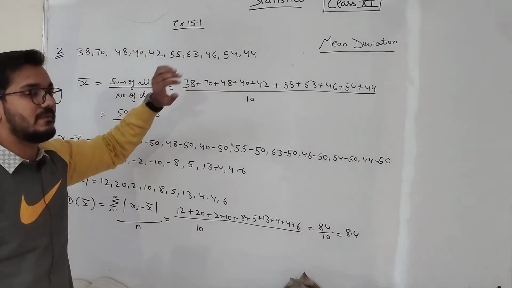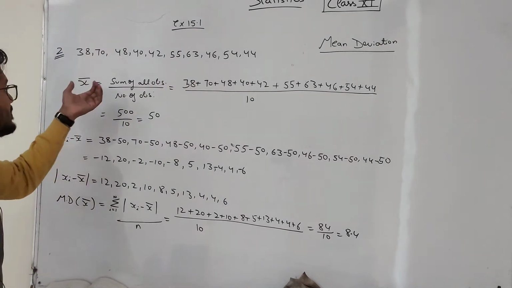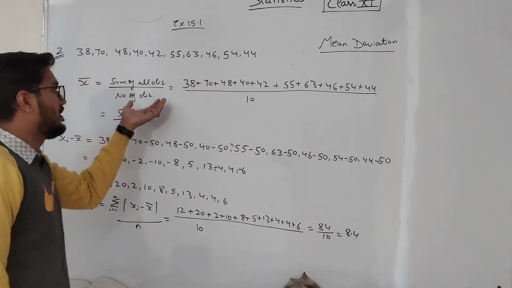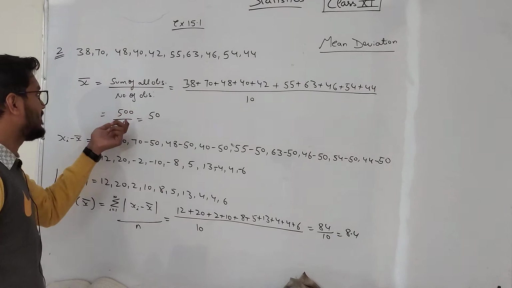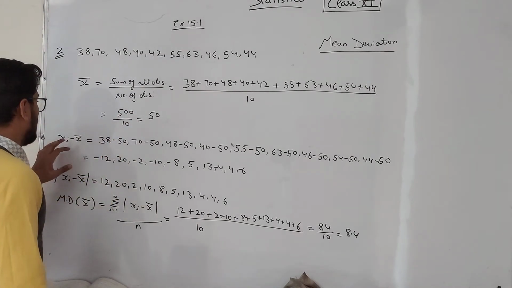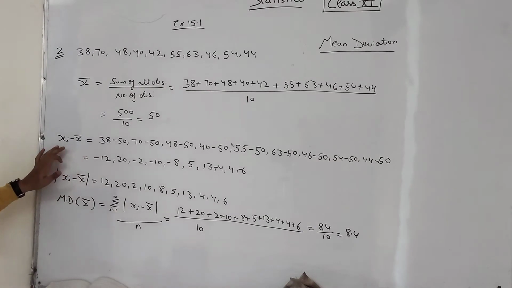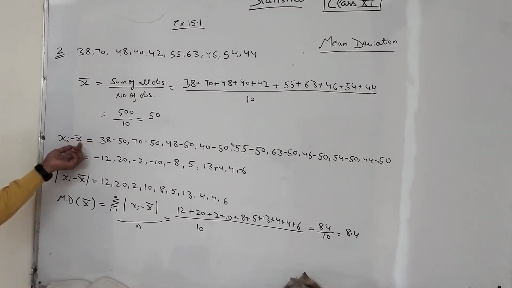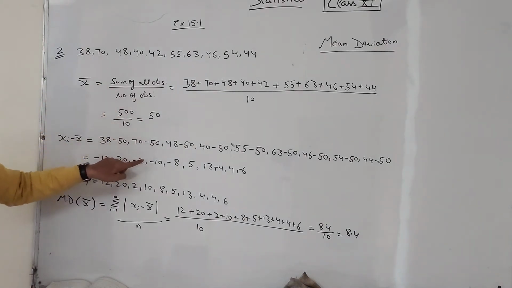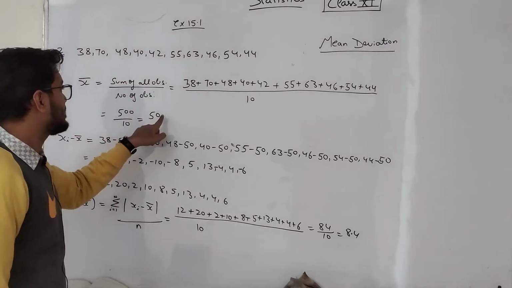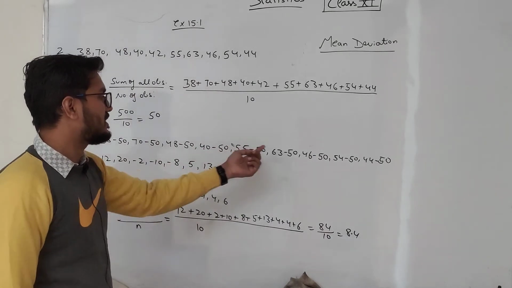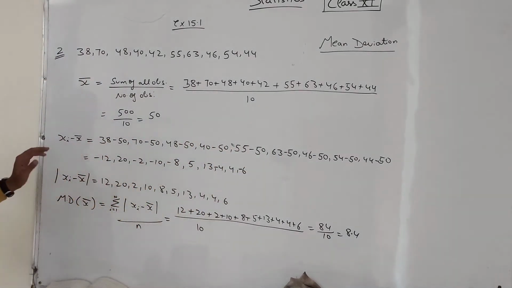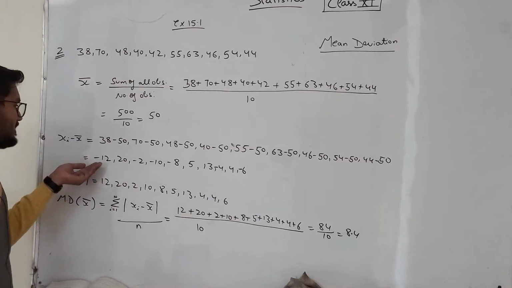10 values are there. So what is the formula for mean? Mean is equal to sum of all observations upon number of observations. The number of observations is 10, and the sum value is 500. 500 upon 10 is 50, right? Now xi minus x bar is the deviation, right? So xi minus x bar means 38 minus 50 is minus 12, 70 minus 50 is 20, 48 minus 50 is minus 2. Similarly 40 minus 50, 55 minus 50, 63 minus 50, every value is subtracted by 50, right? So these values we have got.